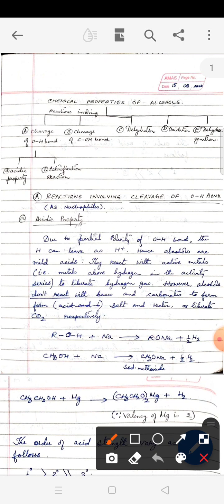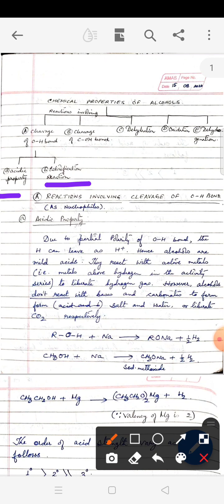Now, under the reactions involving cleavage of OH bond, we have two more categories. One is acidic property of alcohol and another is esterification reaction. Now, let's begin with the first category, reactions involving cleavage of OH bond.